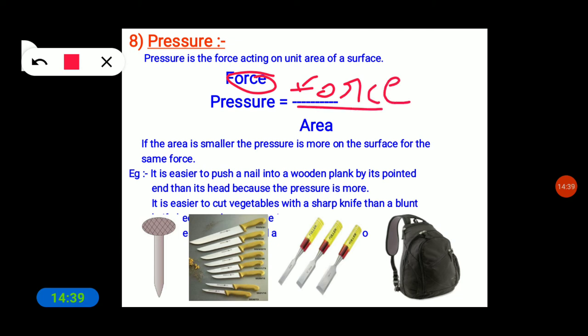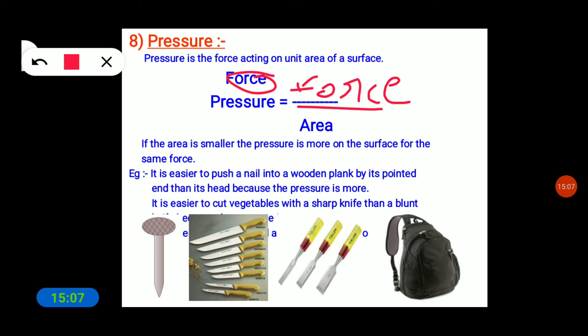Pressure is nothing but force by area. This is applicable only when the force is acting on a unit area of a surface. We can explain pressure as force by area. If the area is smaller, the pressure is more on the surface for the same force.